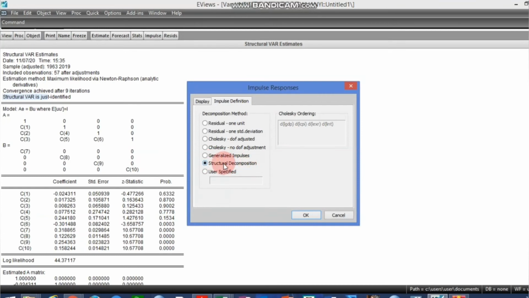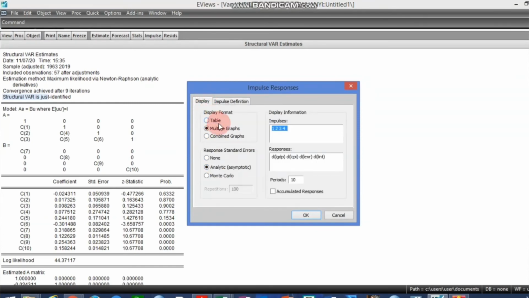I want to say here that if we did not estimate the structural VAR after estimating the standard VAR, this structural decomposition cannot be highlighted. It's going to appear faint, which means there's no way we could have highlighted it as an option here for this test.